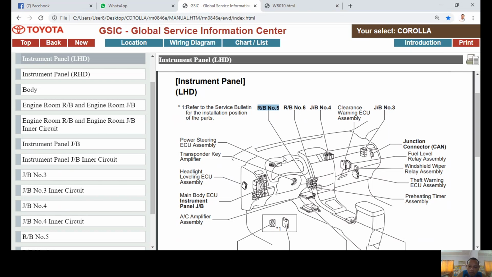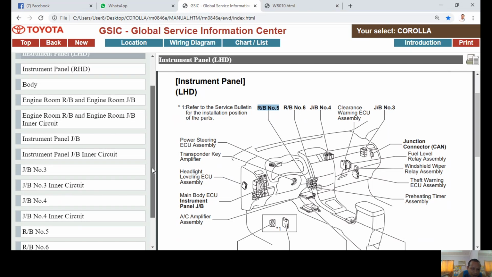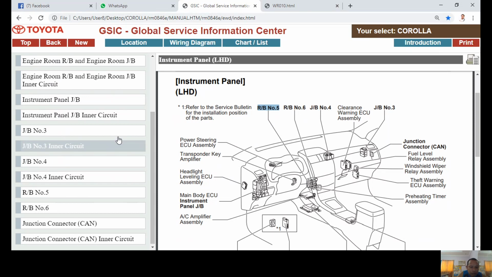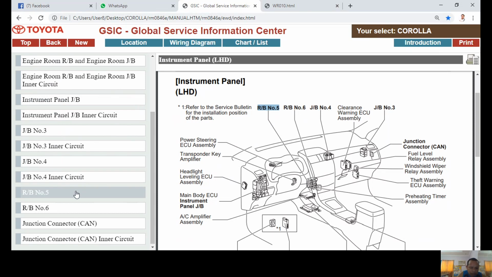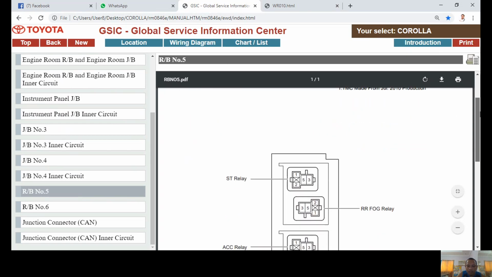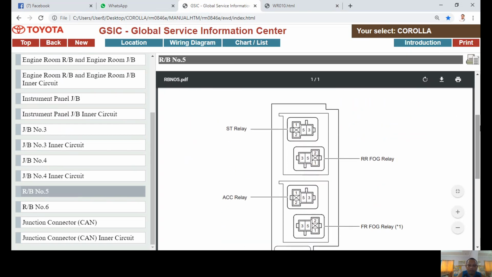If you want to explore what is inside the relay block number 5, all you have to do is find the relay block number 5 here, in this menu. So the relay block number 5 is here. When you click this menu, it will give you the full details of what is inside that relay block number 5. So your ST relay is located somewhere here.